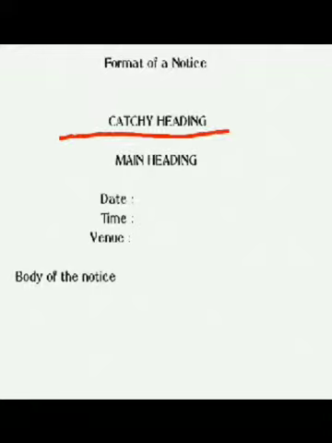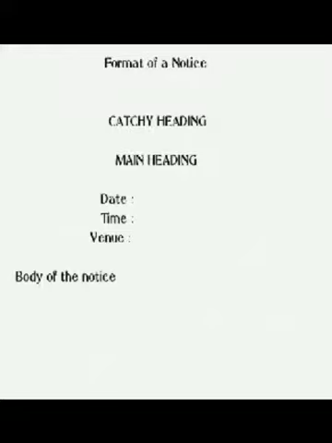This catchy heading has to be in capital letters, and it should be in bold letters so that it appeals to and attracts the readers. Then after writing the catchy heading, you have to leave one line. Then you will write the main heading. This main heading should signify the main event that is to be conveyed to the students or to the readers.